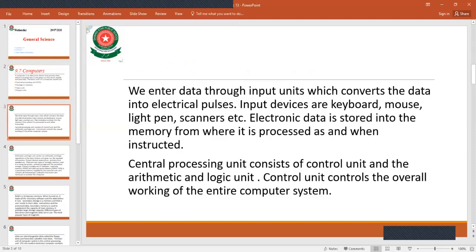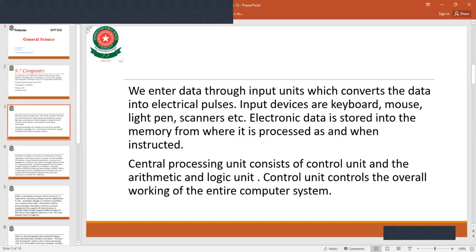We enter data through input units, which convert the data into electrical pulses. Input devices are keyboard, mouse, light pens, scanners, etc. Electronic data is stored in the memory, from where it is processed and instructed. We put data in from input devices and it is then stored in the memory or storage device.